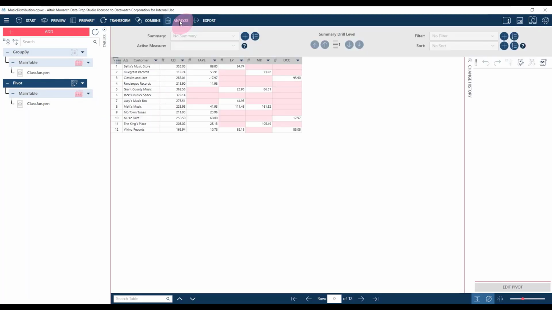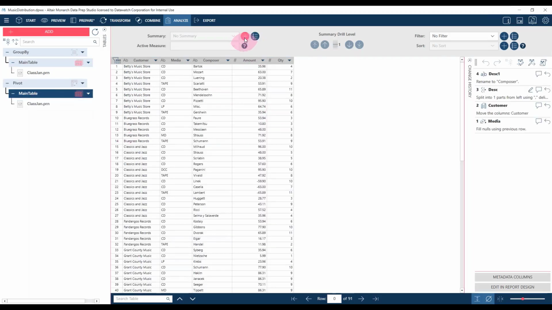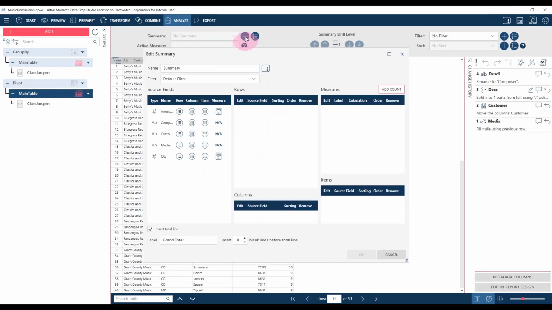tab. So the Analyze tab here, you can see you can start building summaries based on your data set. So if I started to build the summary here, the summary would be based on my already pivoted data. So I'm just going to come back to the main table and build the summary. And just to show you, you have all the same functionality before we finally look at the item field. This is how you would rebuild it. So there's slight differences in the naming convention, but the features are still there.